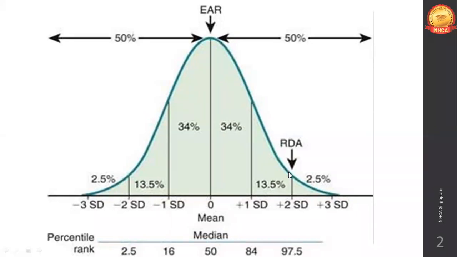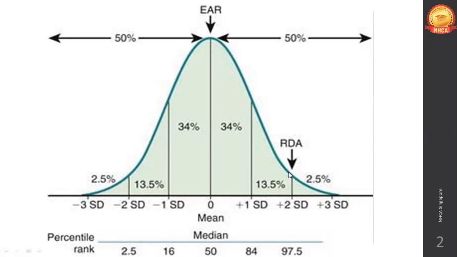EAR, estimated average requirement, is just for your survival. It will just keep 50% of your population healthy. Okay, it will just completely forget about the remaining 50%, depending on their age, sex, health group, etc. But whatever values RDA gives, if the country follows that, 97 to 98 percent of their population is covered health wise. So that's the difference between EAR and RDA.